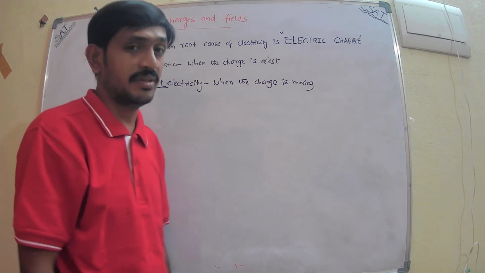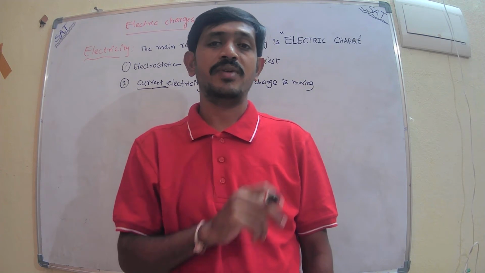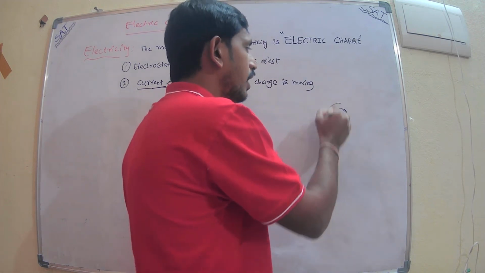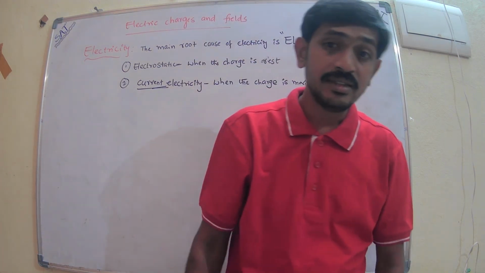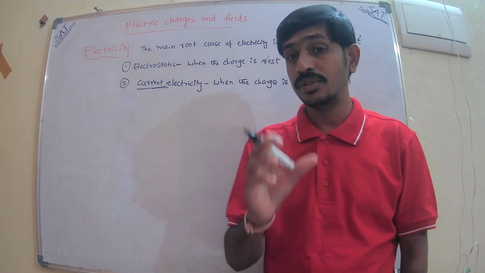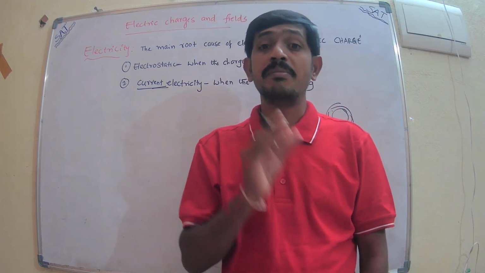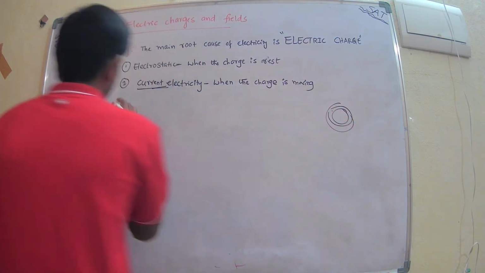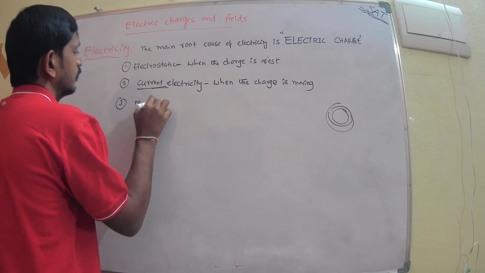Now the next one: when the charge is moving in a coil, again it will show some effects. All those effects we will study in the magnetic effects chapter.